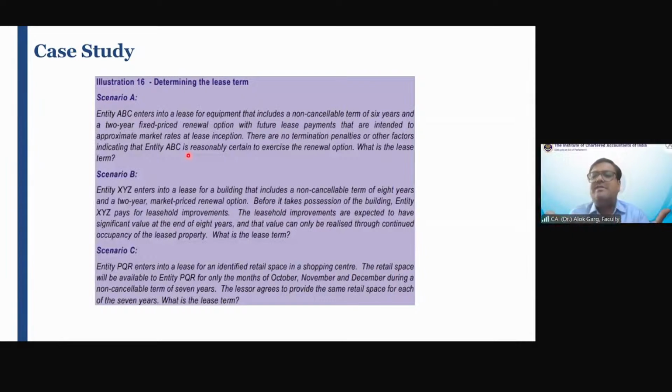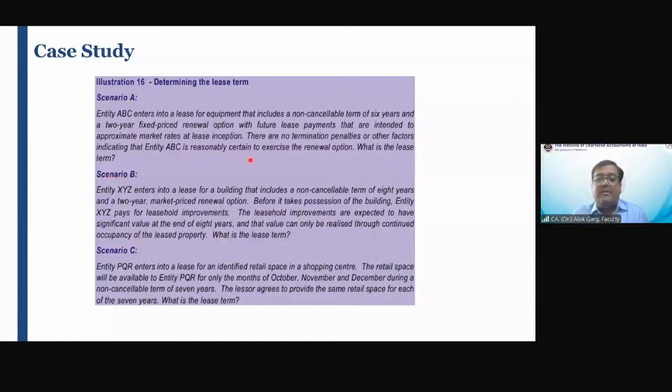If you have to write in the exam, you have to write like, since it is given in the question that there are no factors which are indicating that ABC is reasonably certain to exercise the renewal option, hence we will consider that ABC does not have a reasonable certainty to exercise this renewal option, and hence we will not consider this 2-year period for the lease term.